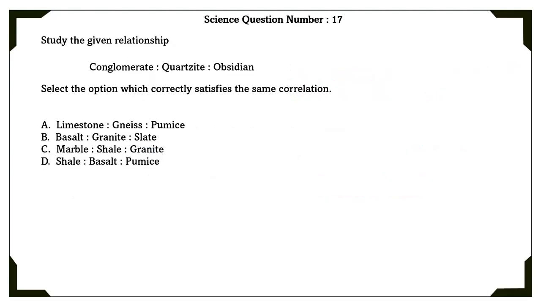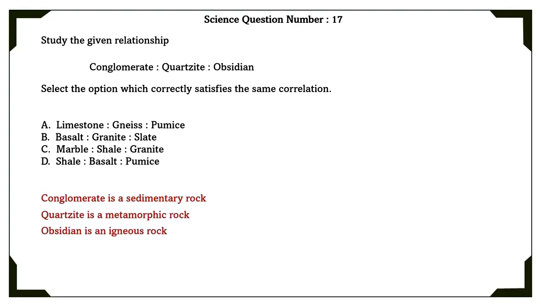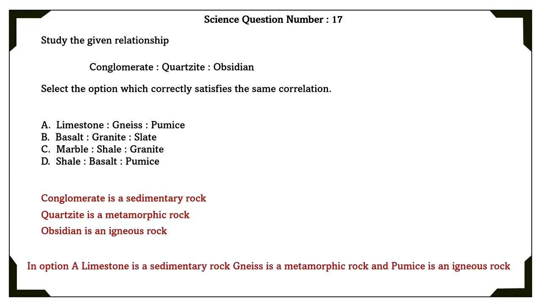Science question number 17. Study the given relationship: conglomerate, quartzite, and obsidian. Select the option which correctly satisfies the same correlation. Conglomerate is actually a sedimentary rock. Quartzite is actually a metamorphic rock. Obsidian is an igneous rock. In option A, limestone is a sedimentary rock, gneiss is a metamorphic rock, and pumice is an igneous rock.